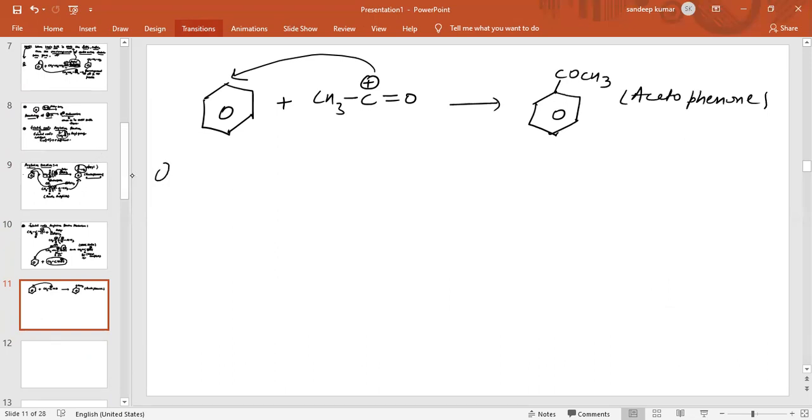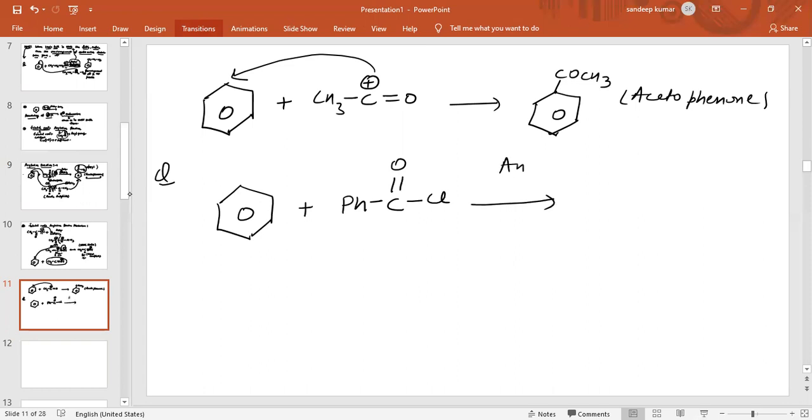Now see another question. So this is basically benzene, and the reaction of benzene with PhC double bond OCl in the presence of anhydrous AlCl3.